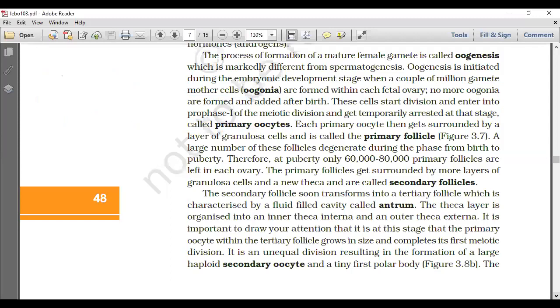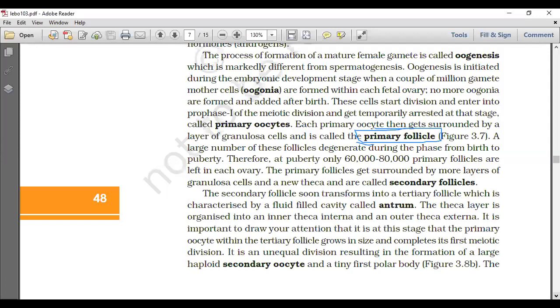Each primary oocyte then gets surrounded by a layer of granulosa cells and is called primary follicle. That is the definition: each primary oocyte surrounded by a layer of granulosa cells is called primary follicle.